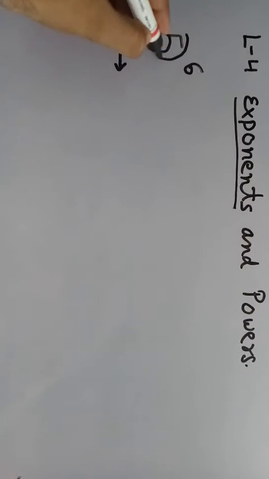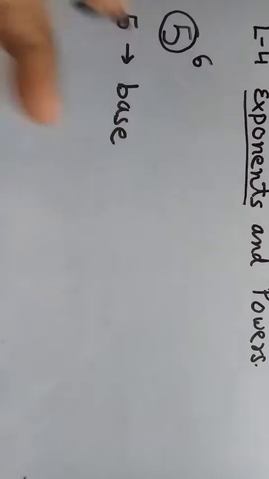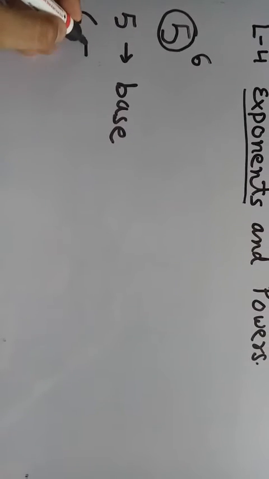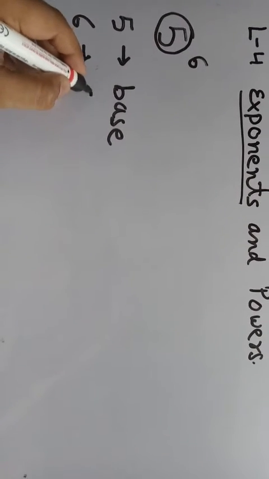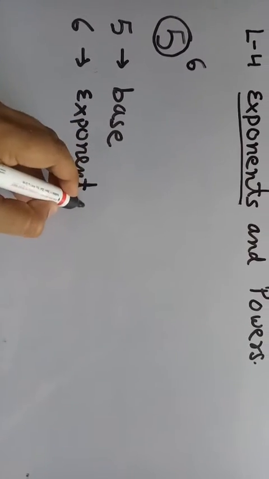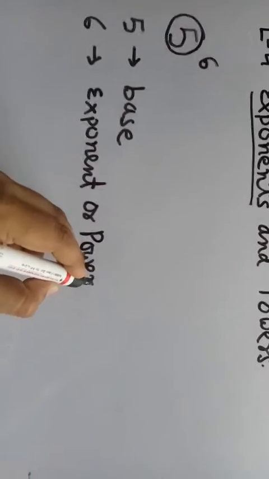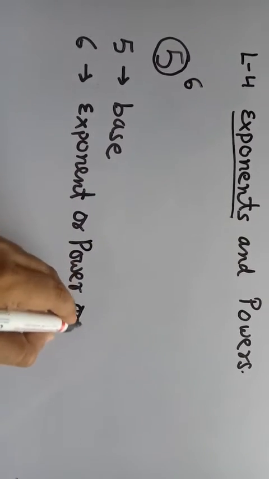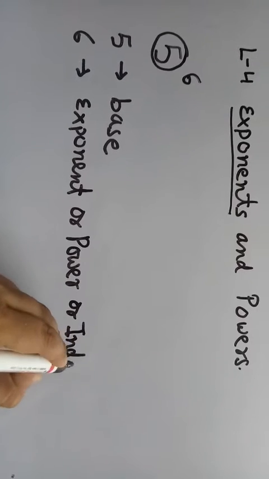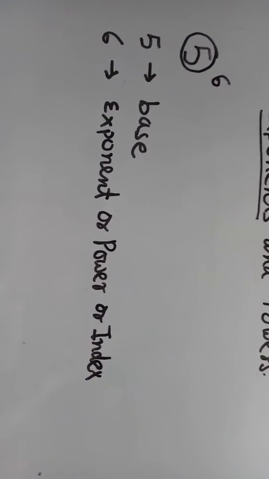This place is called the base. And 6 is called the exponent or power or index. Clear?